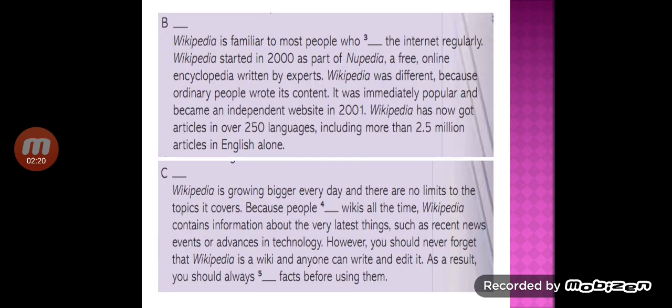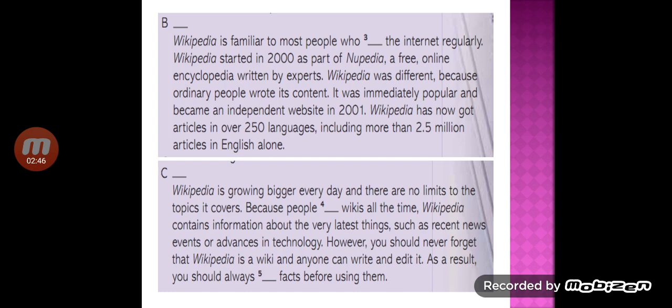What is Wikipedia? Wikipedia is familiar to most people who use the internet regularly. Wikipedia started in 2000 as part of Nupedia, a free online encyclopedia written by experts. Wikipedia was different because ordinary people wrote its content.